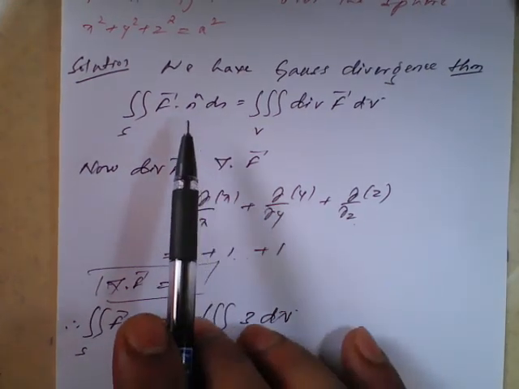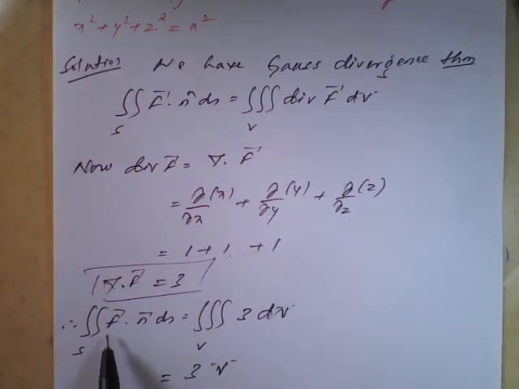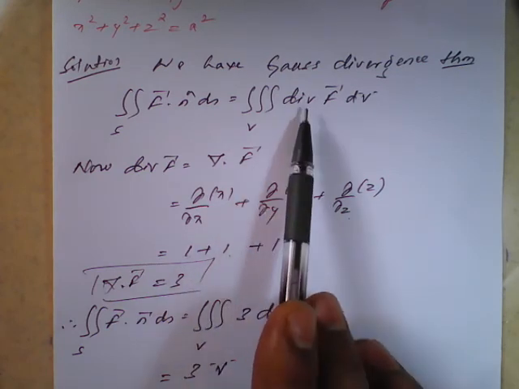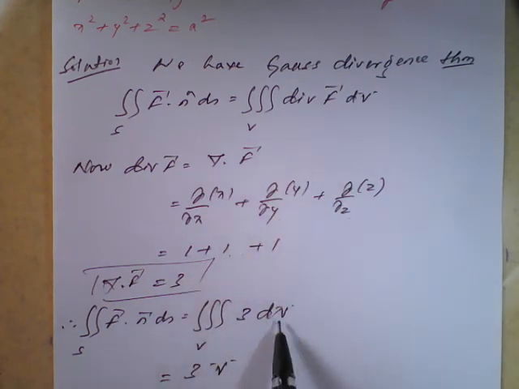So therefore the left hand side of your divergence theorem as it is, that is double integration over the surface S vector f dot n cap ds, is equal to triple integration of divergence of vector f, which is nothing but 3 into dv. This is a constant, that's why I kept it outside: 3 dv.